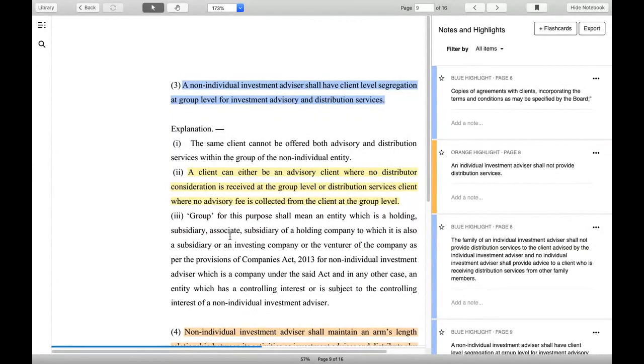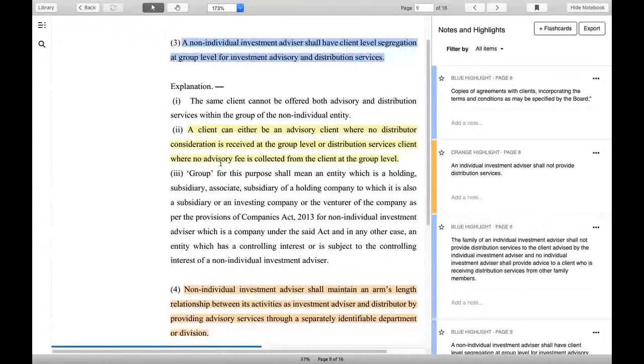Now, advisory fee is not only for mutual funds. Any kind of advisory fee if you receive from a customer, for example, there is a customer in your MFD division who is investing everything and you charge 10,000 for making a will. No, you cannot do that, because once you charge a fee for any of your services, you will be having that problem. So advisory fee in any form, if collected from the client, you cannot serve this client under your distribution firm.